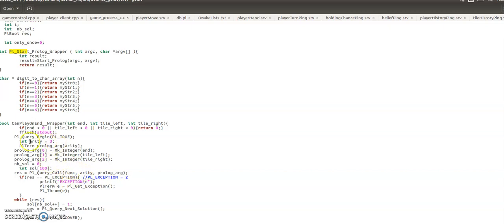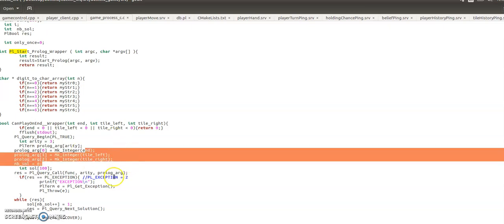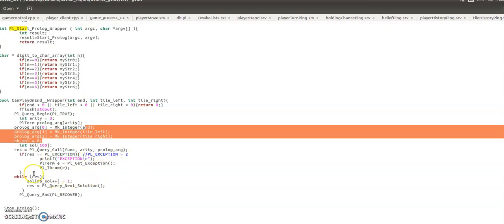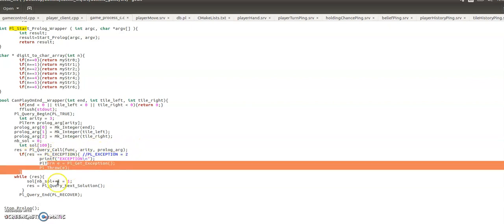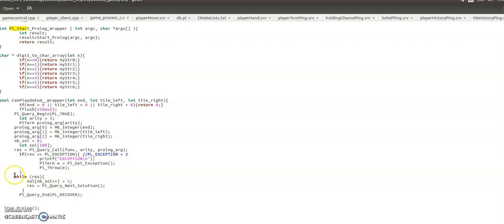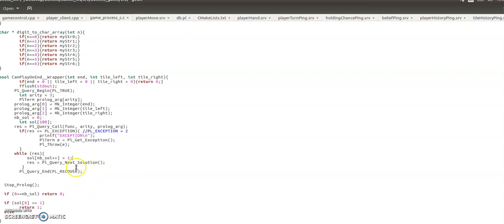We pass in the arity, which is Prologue's name for the number of arguments. We pass in the Prologue arg array, which is the PL terms that we created from the parameters of the function. We handle exceptions here, so if it's equal to PL underscore exception, which is just 2: if it's 0, it's false, if it's 1, it's true, if it's 2, it's an exception. So we just throw that error if we get one. And then while there is a solution, we throw that into the solution array here. We say it's true if we get a response that is true. And then we go res equals PL query next solution.